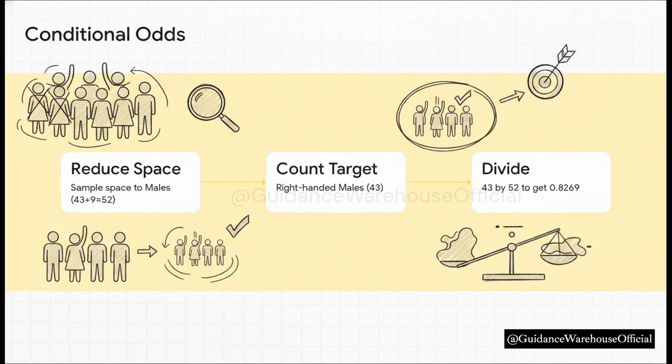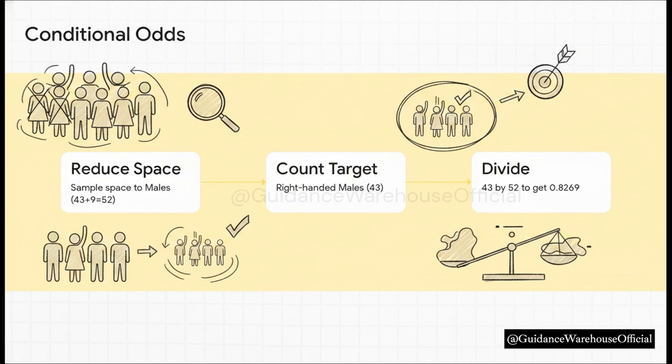Step 1, we find our newly reduced sample space. Because we are given the strict condition that the subject is male, we completely ignore the females in the data. They're out. We only look at the males. 43 right-handed plus 9 left-handed gives us a newly reduced sample space of 52.